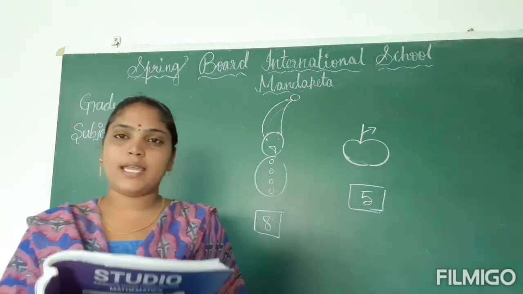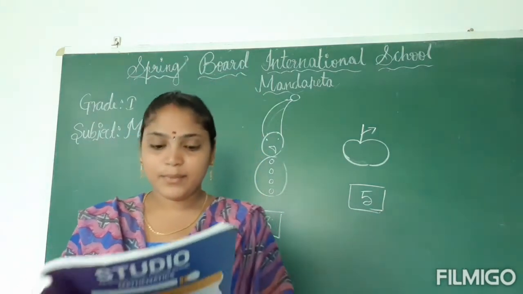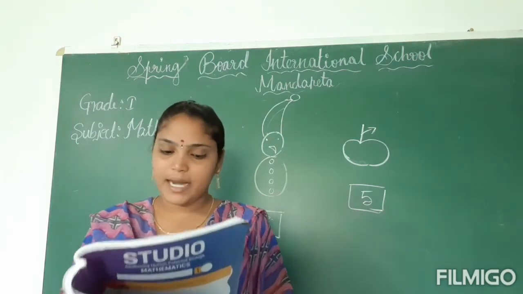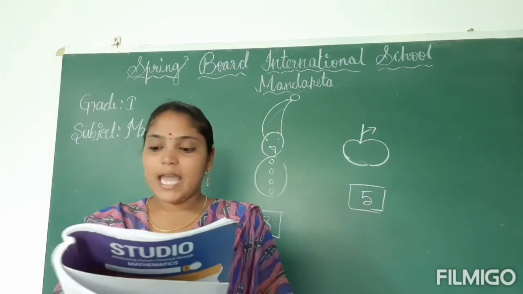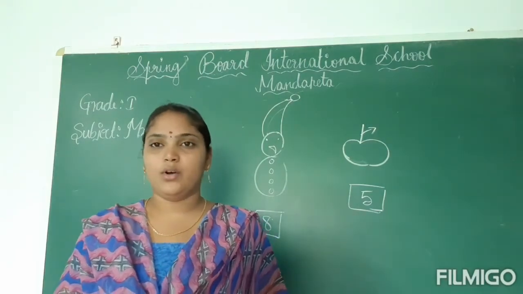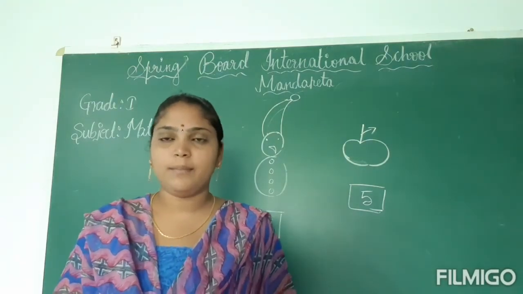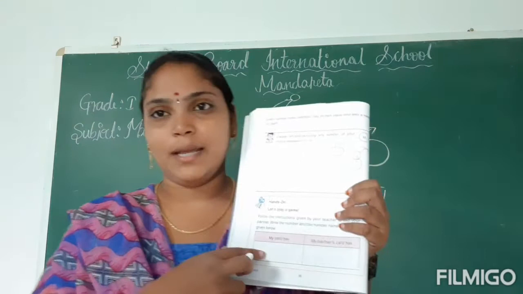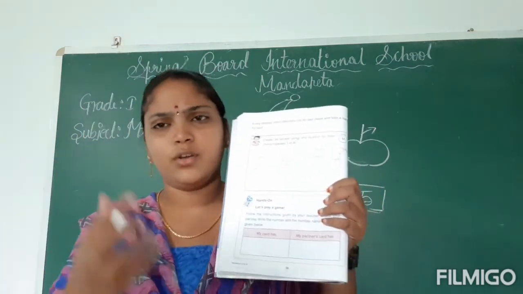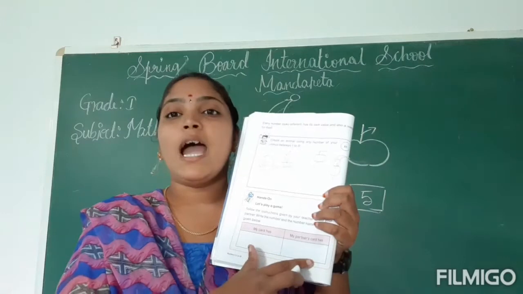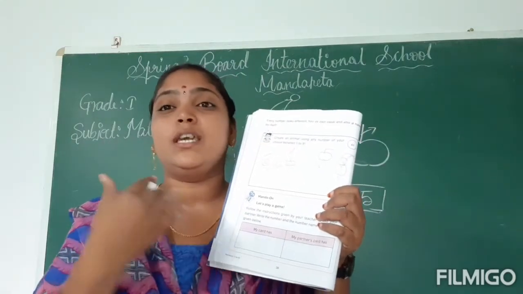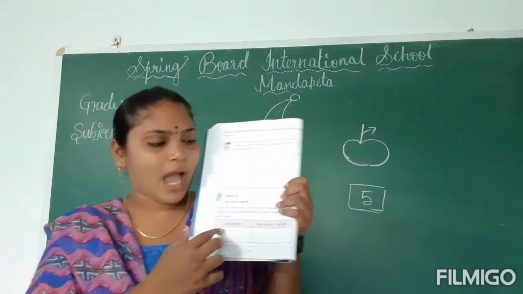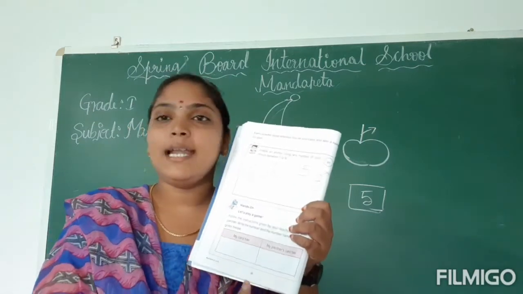Next, hands-on activity. Let's play a game. Follow the instructions given by your teacher to find your partner. Write the number and the number name in the table given below. So actually this is a classroom activity, but you are not coming to school. So here you have to write one number, for example 1, 2, 3, 4, and you have to write another number. That means here you have to imagine that it is a partner number. Here you have to write any two numbers and number names also.